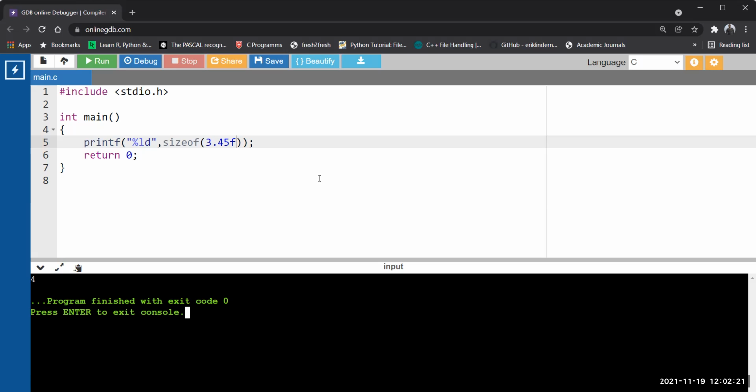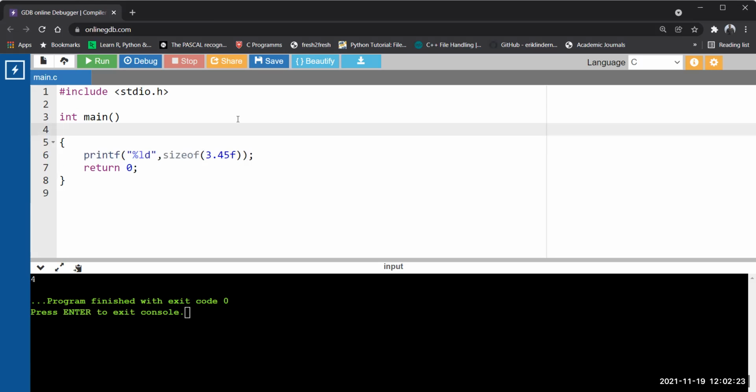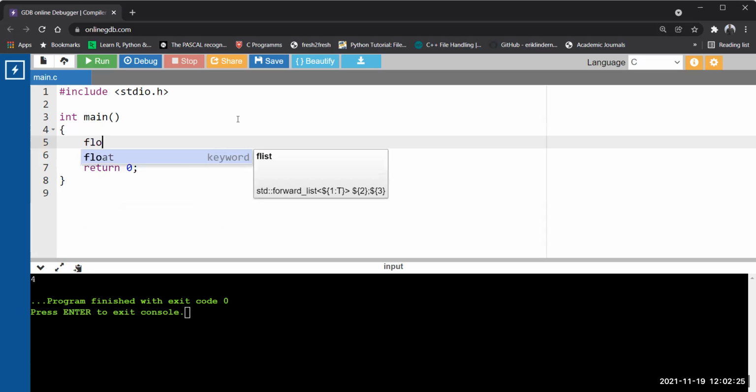Whenever you do this kind of initialization, float f equal to 9 point some numbers, do not just end here, because it will take 8 bytes. From 8 bytes, it will convert the number into 4 bytes and assign it to f. A type conversion will be applied by the compiler because 9.56 is by default double. So what I need to do is just add f. Now it is 4 bytes.